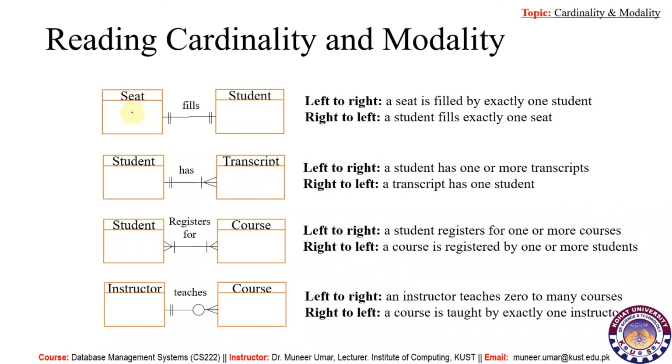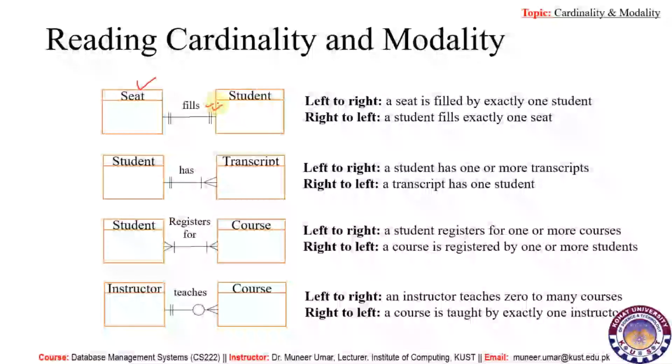Here we have some cases. The first one is seat and student. We have two entity types in this case. If we read this relationship from left to right, it would be: a seat is filled by exactly one student. We are taking one seat and it is filled by a student and it must be filled by a single student.